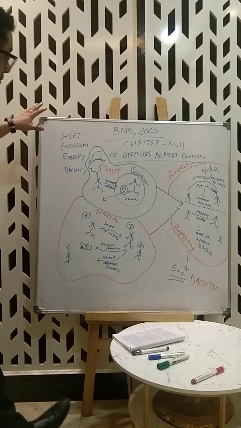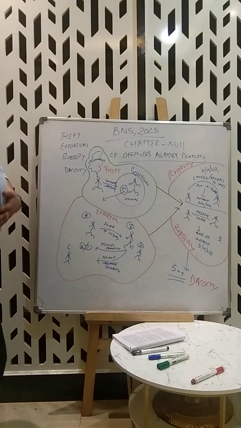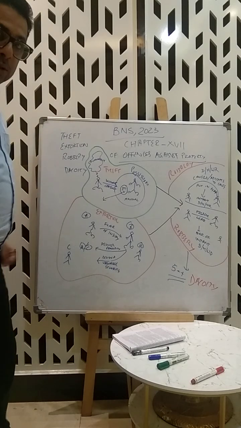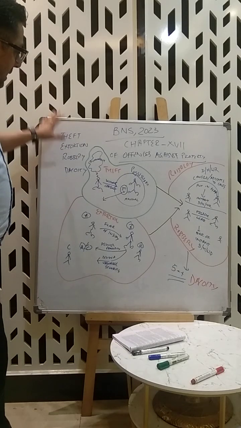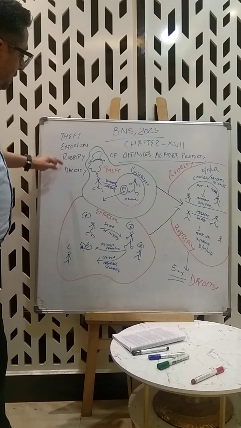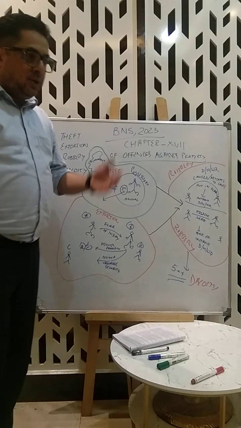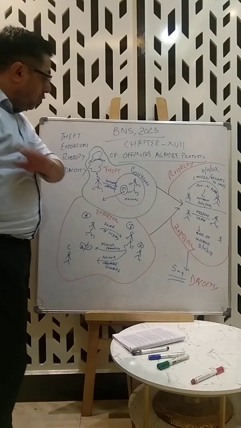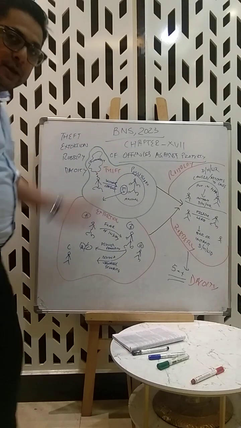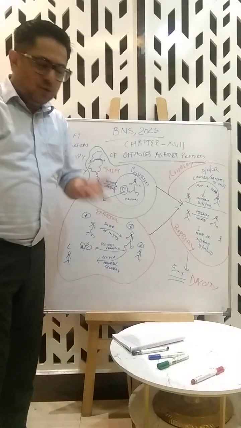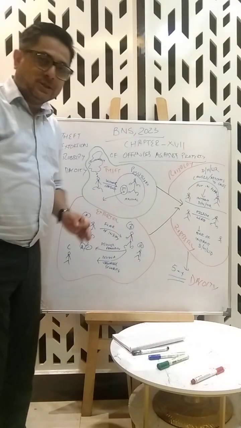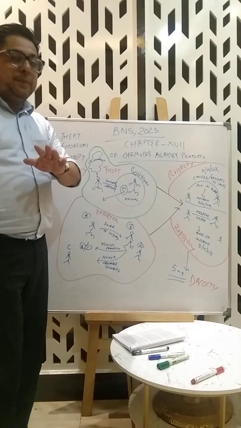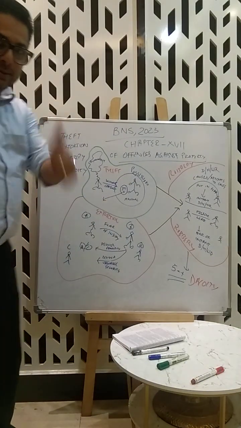Now, you have a look at the chart, zoom it up, or take a shot, whatever you do. This is the basic for theft, extortion, robbery, and dacoity. In the next classes, we'll go about a few more offenses in the category of offenses against property. If you have got the chart right, you get the questions right. A little slow maybe if you say so, but get the concepts correct and follow a bare act. We'll do the illustrations as well, but when time comes. For now, the charts.